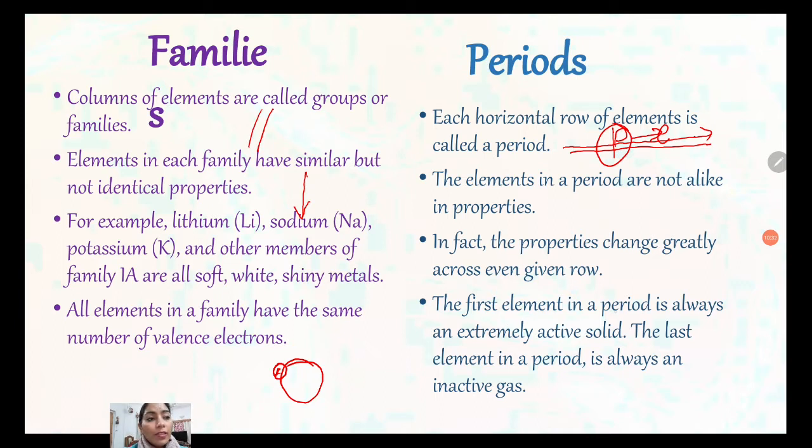The first element in a period is always an extremely active solid. The last element in a period is always an inactive gas. We start in the periodic table at the extreme left-hand side, where they show all metals, so they show the metallic character. But as we move left to right, non-metals are present: metal, metalloid, then non-metal, and the last one is the inert gas. Their octet is totally complete.